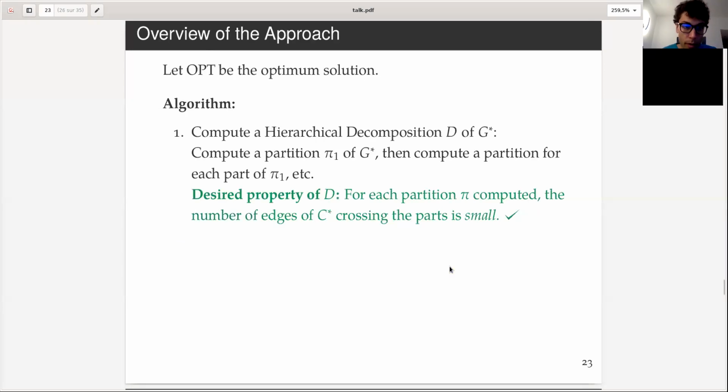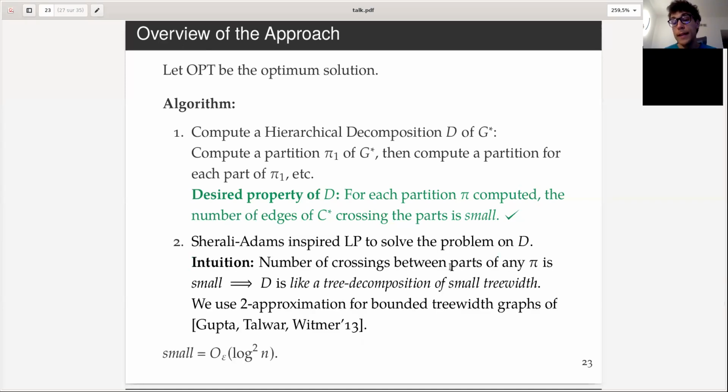Okay, so the overview of the whole approach is the following: we have opt, we have this hierarchical decomposition, and we know that this decomposition is nice. There is a 1 plus epsilon approximation that has a small number of edges crossing the parts at each level. So we are happy. Now we have this decomposition that really behaves like a bounded tree-width graph, in a sense, because we know that the number of vertices for which there is an edge crossing the partition is only log n over epsilon. So it's really behaving like a bounded tree-width graph. Of course, we don't know exactly who the vertices with the crossing edges are, but we can kind of guess them as we go.